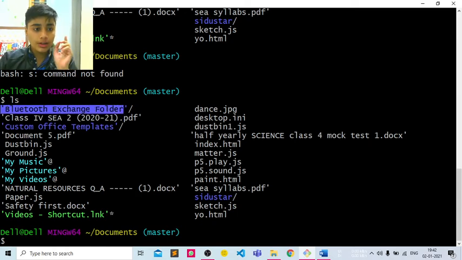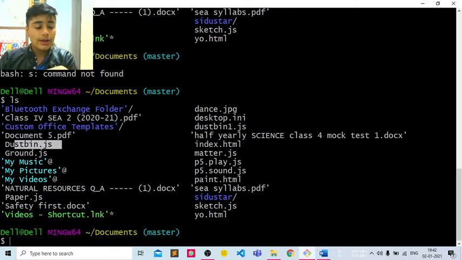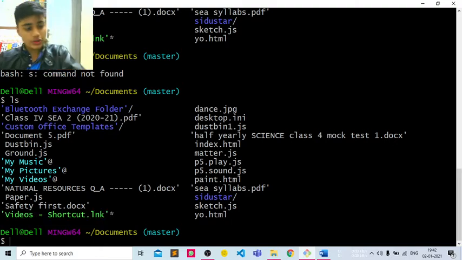The PDFs and docs present in our Documents are coming in white color, and all the default folders made by the computer are coming in sky blue color. This is also a folder made by me, and all the shortcuts are coming in green color. So let's move to our next command.